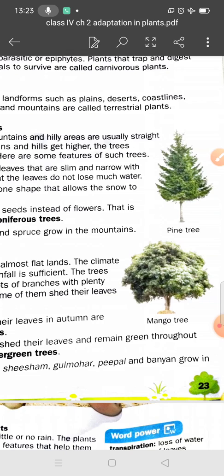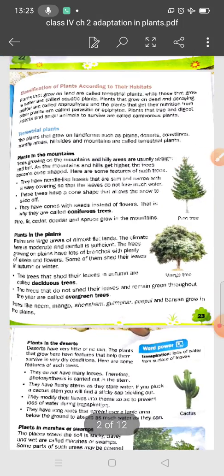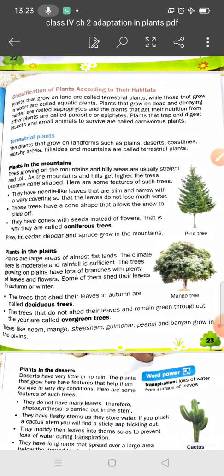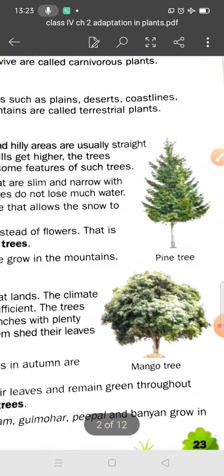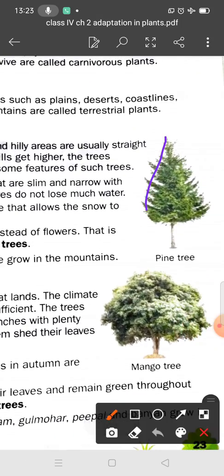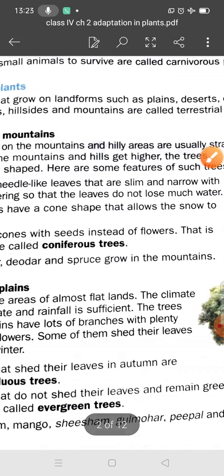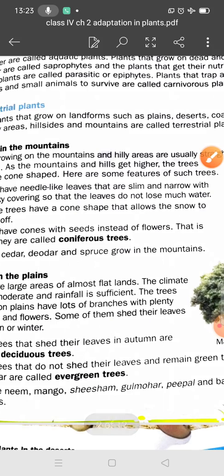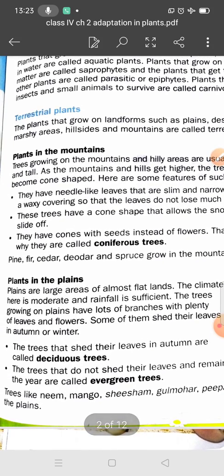We can say that small plants like lichens and mosses grow here. As the mountains and hills get higher, the trees become cone shaped. You can see the structure of this pine tree. This is cone shaped. When we go higher on the mountains and hills, the trees become cone shaped.